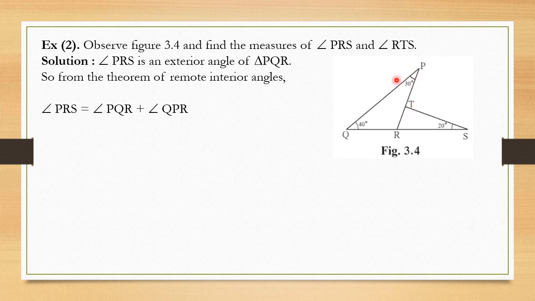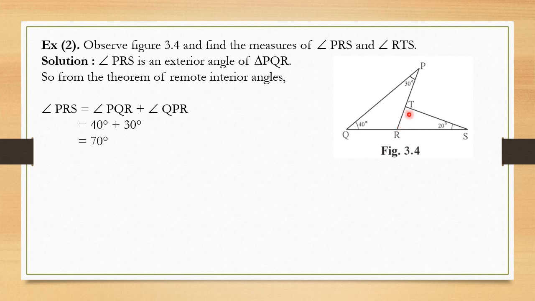So now immediately substitute the values. PQR is equal to 40 degrees plus QPR is equal to 30 degrees. Now 40 degrees plus 30 degrees is equal to 70 degrees. So angle PRS is equal to 70 degrees. So one angle we already found out, angle PRS. Now we have to find out angle RTS, that means this angle we have to find out.